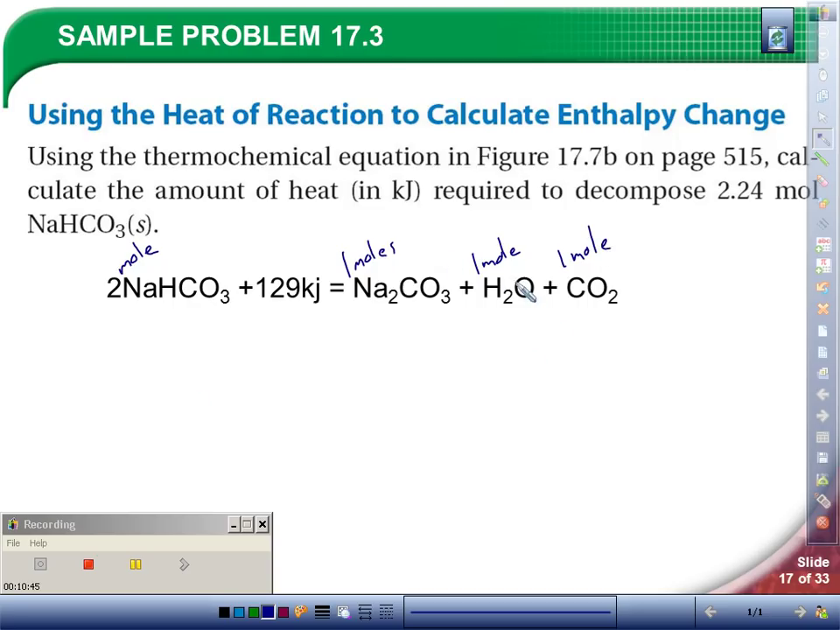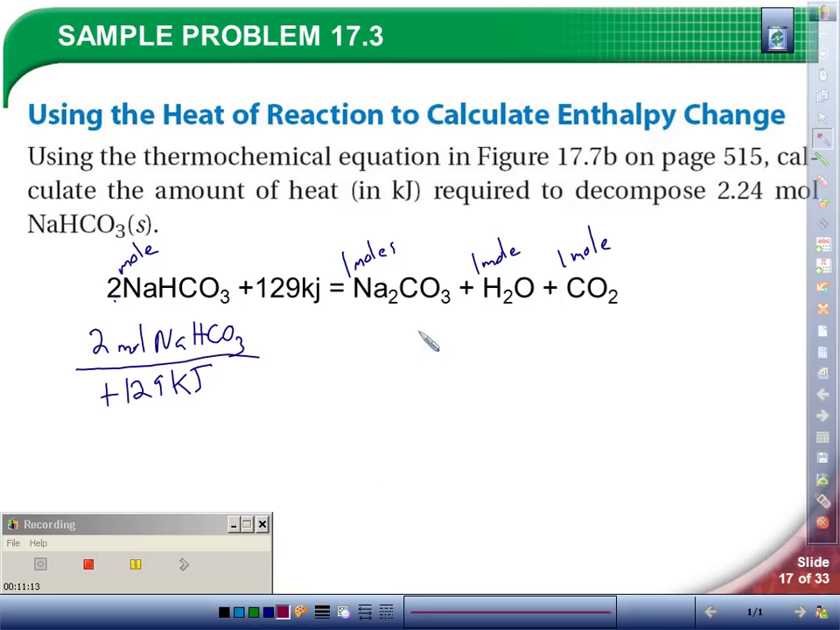And so from this ratio, or from this equation, we can make several ratios. We can make any ratio. So what this is saying is if I have 2 moles of this stuff, and again I use the 2 because that's the coefficient in front, for every 2 moles of this that reacts, it's going to absorb 129 kilojoules. And I could do that ratio with any of these two things.